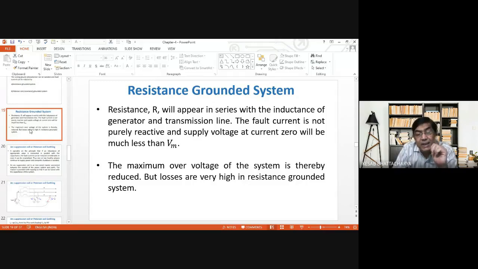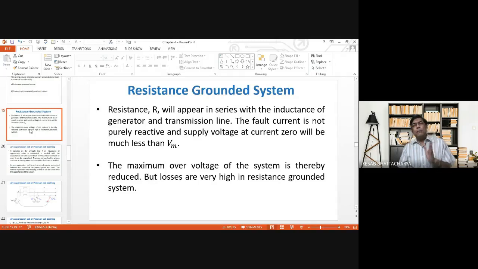Now, what is the idea here? The fault current is not purely reactive, and supply voltage at current zero will be much less than Vm. Now, if the fault current is either purely inductive or purely capacitive, then what really happens?